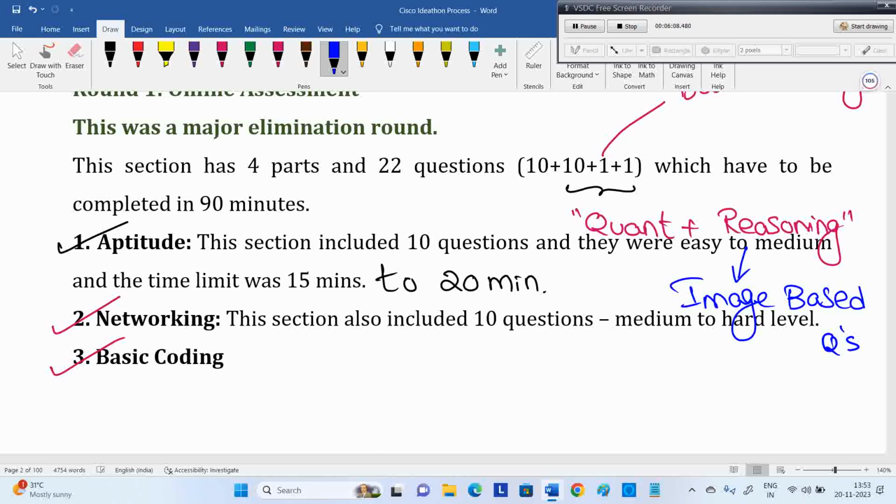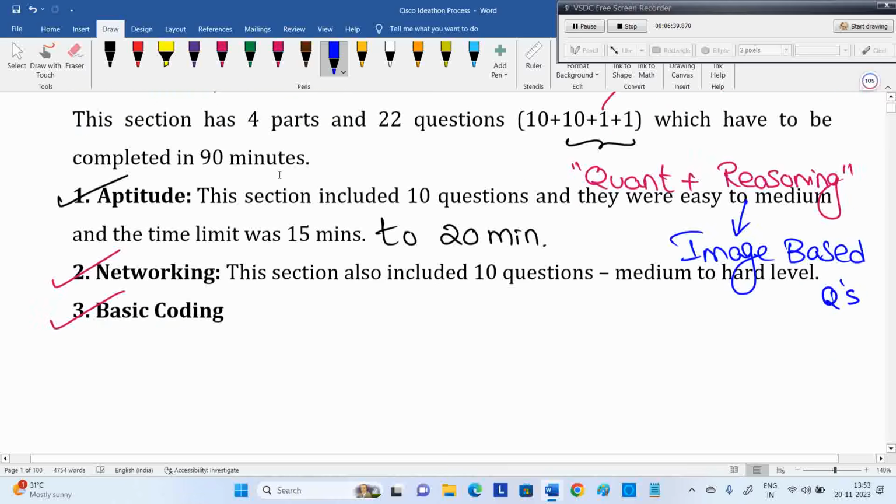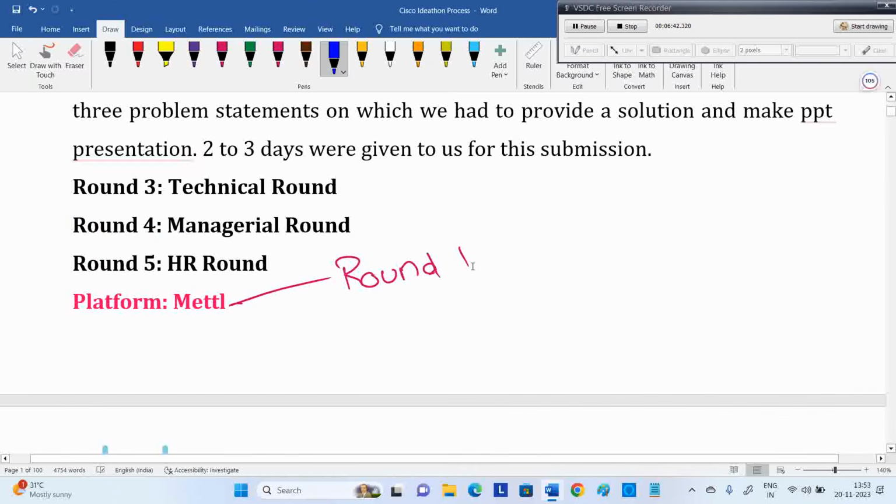Don't worry, this knowledge is not only for Cisco. Going forward, any company may conduct tests on the Mettl platform. CTS also this year is going for the Mettl test platform; previously they used AMCAT. We are preparing for CTS as well. Quant and reasoning for CTS are the same. If CTS comes in final year, almost similar questions will be there. That's why the platform discussion is important. They're going with Mettl, not HackerRank. Normal recruitment is okay, but for this Cisco Ideathon they're using the Mettl platform.